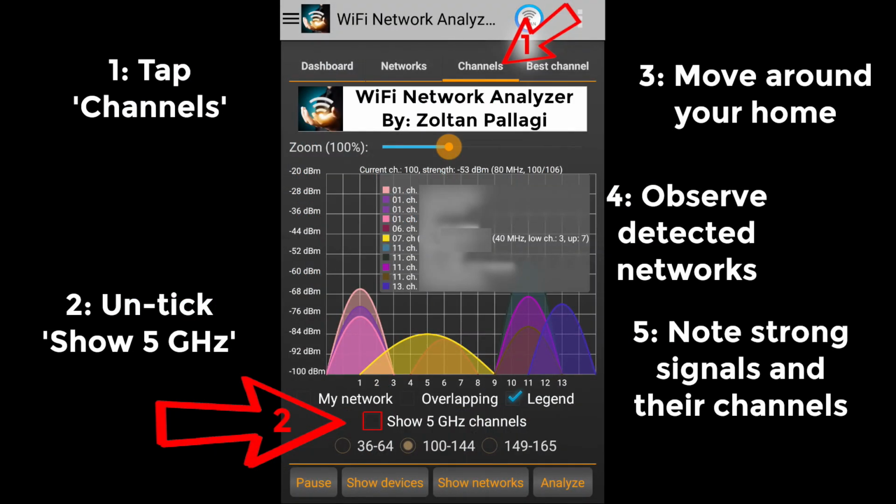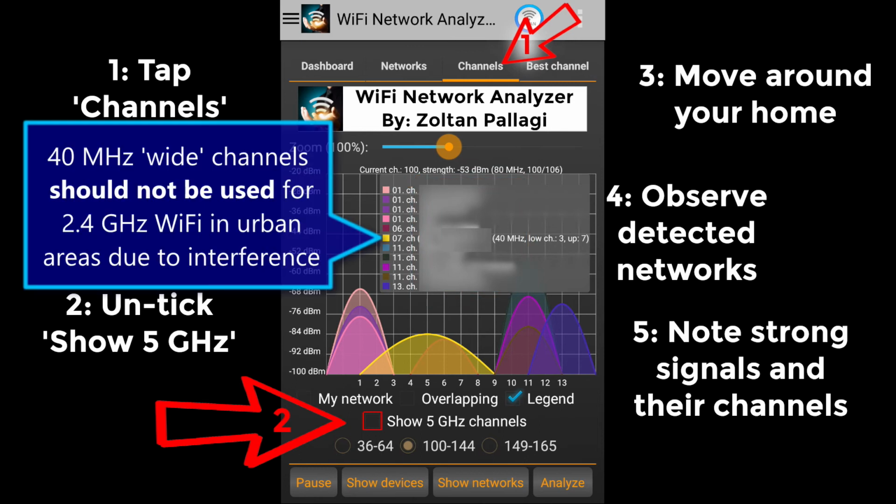In most cases, it's as simple as picking the channel 1, 6 or 11 on which you detect the fewest and weakest signals from inside your home, when standing close to your router or access point and close to where you need the fastest Wi-Fi speeds. The free version of this app will require that you pay attention to the names of each network and maybe take screenshots or note them using pen and paper to get a detailed picture of which channels are busiest and which signals are loudest at different locations within a larger home.